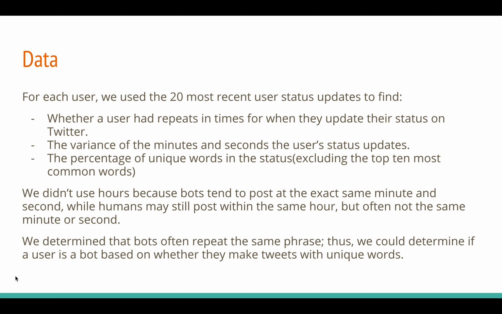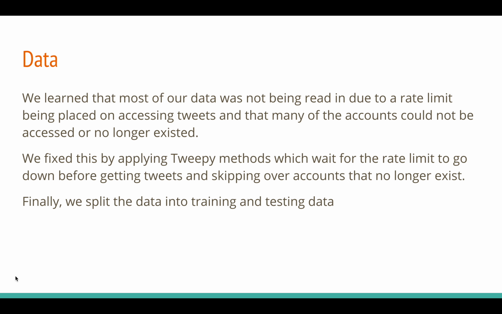For each user, we took the 20 most recent tweets, and we looked at if there were repeats in times when they updated their status, the variance in minutes and seconds of these statuses, and the percentage of unique words in the status, excluding the top 10 most common words found on Twitter. For the data, we learned that most of it was not being read due to a rate limit, and that many of the accounts no longer existed and could not be accessed. We fixed this by applying tweepy methods which wait for the rate limit to go down before getting tweets and skipping over dead accounts.